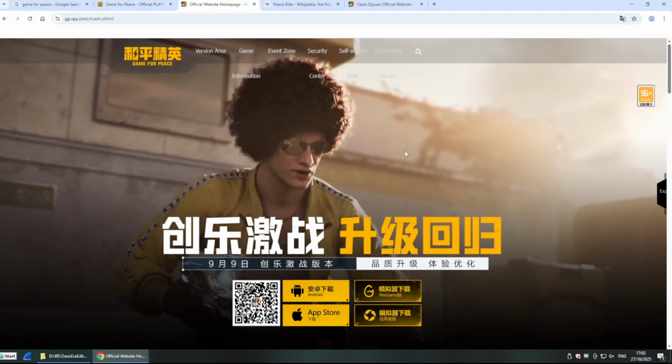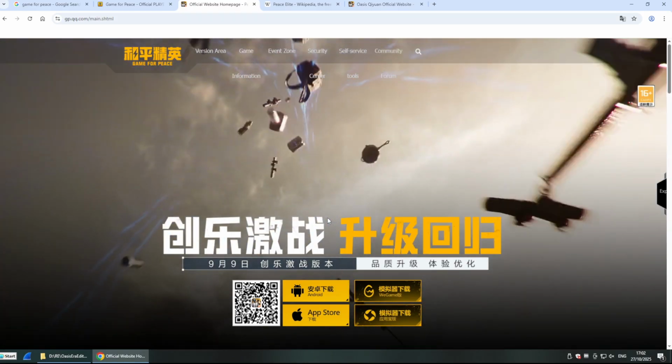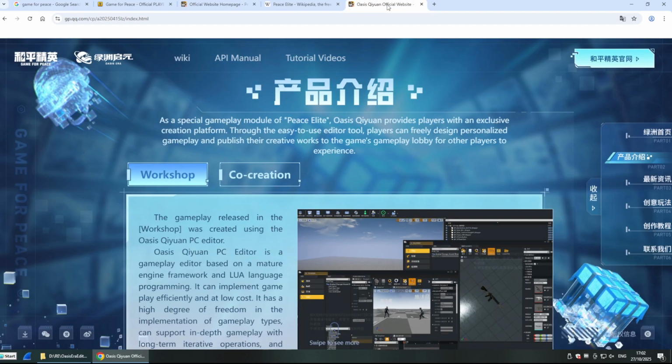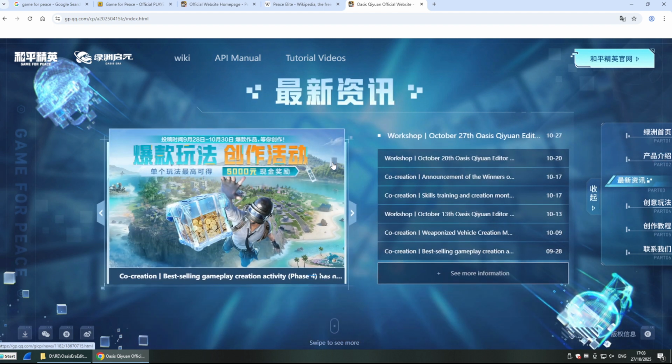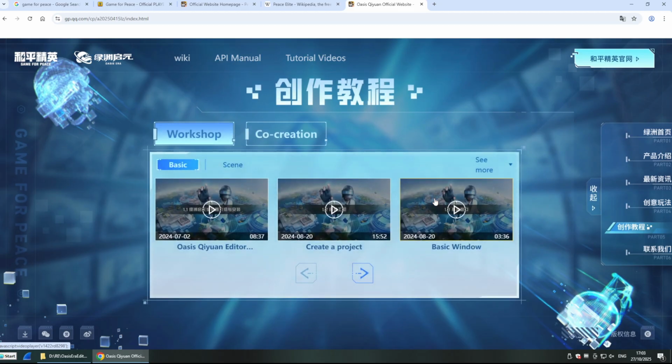It still has an official website where you can download it. As you see, I've translated stuff of it, but if you know Chinese, you can just download the game. And as far as I know, you can also still download this editor from there, but you will need a QQ account, which is Chinese exclusive. And yeah, you can already see it's Game of Peace at qq.com, and this also is translated. So for anyone outside China, it doesn't really help much to even have this editor.